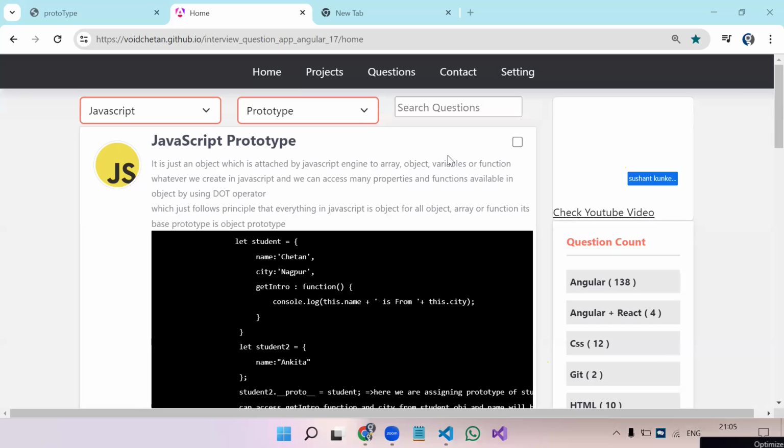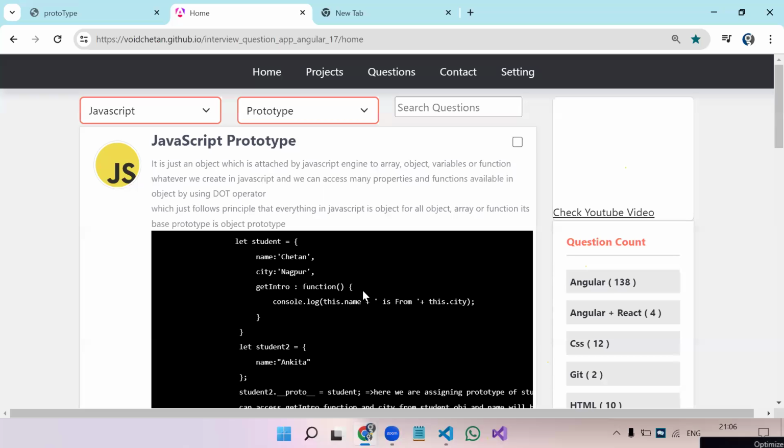But you should be clear about what you mean by the prototype, right? So prototype, as in, whenever we create any variable, let's say a function, or a variable which is storing a string value, number value, object, array, or you are creating a new class also. In JavaScript we can create a class also. So whenever you create something in JavaScript, first of all, everything in JavaScript is called an object. Ultimately, it is an object. So that's where the prototype comes in.